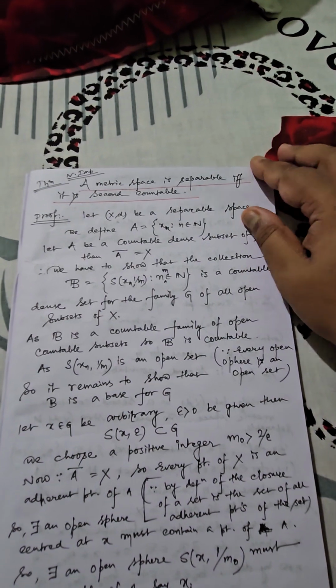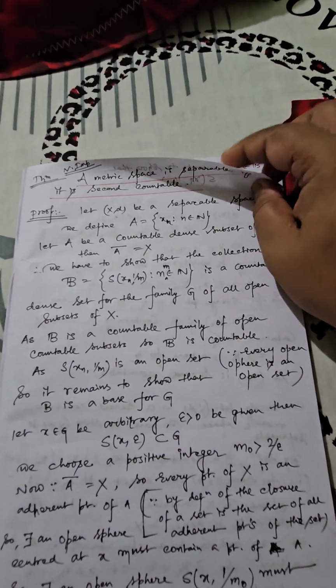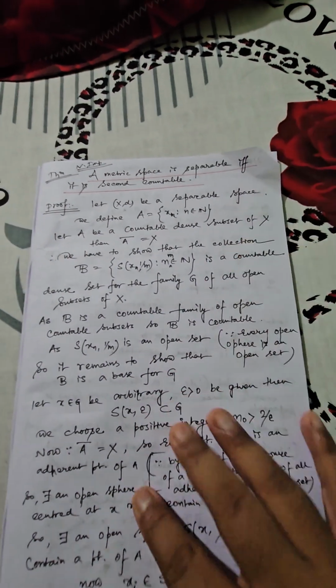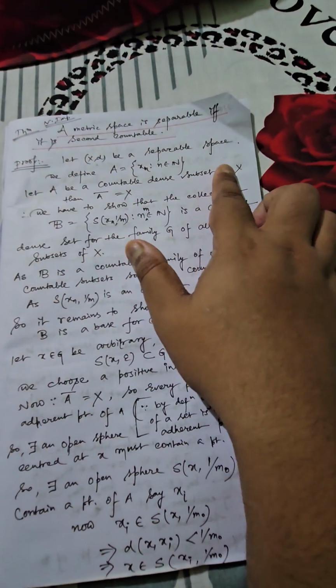Now we have a very important result, another important result rather I will say, that is a metric space is separable if and only if it is second countable. Now here you can see (X, d) is a separable space.